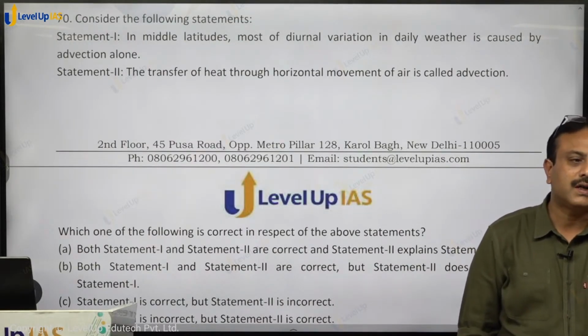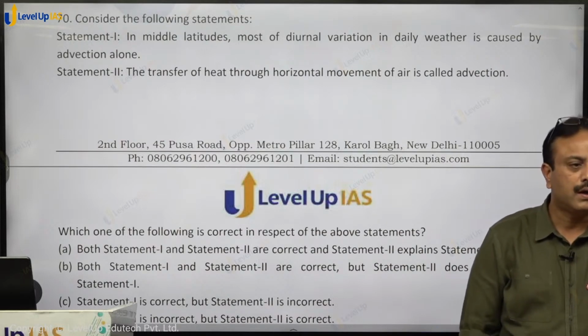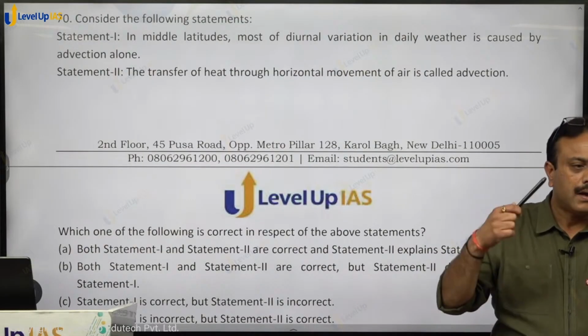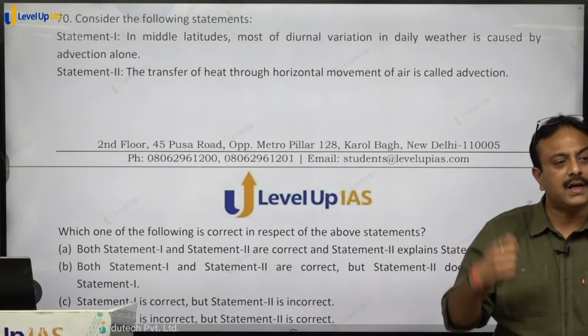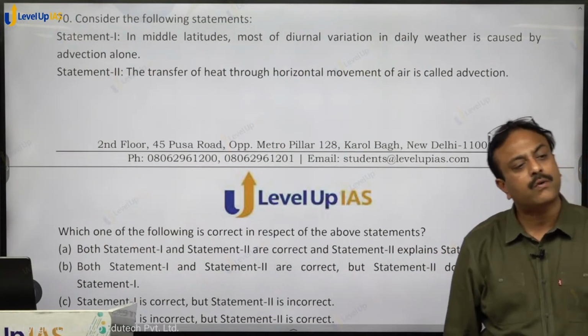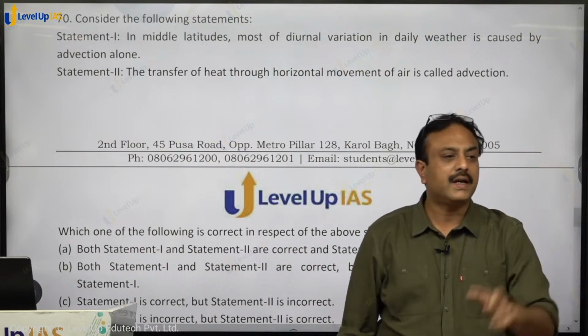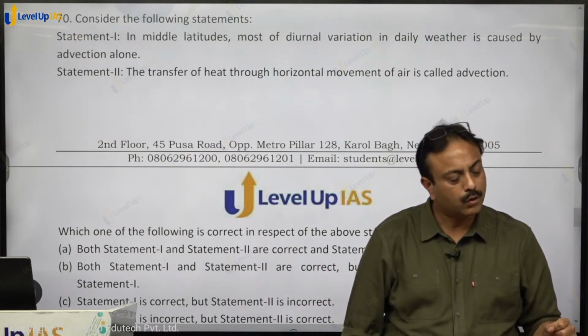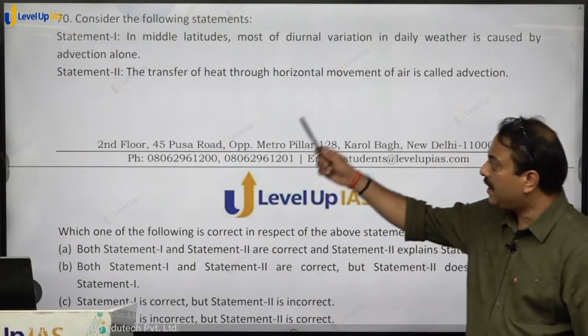So this statement holds true, that advection alone will be responsible for daily variation in temperature conditions right from morning to evening. Monthly variation advection, yearly variation advection. Advection के अलावा कोई और चीज dominate नहीं करेगी middle latitude. Throughout the year it will happen. So it is advection alone.